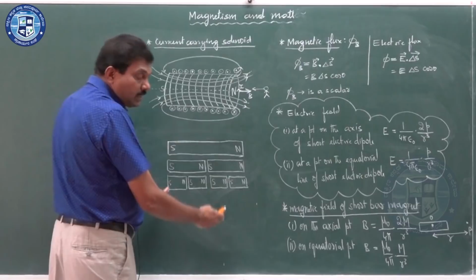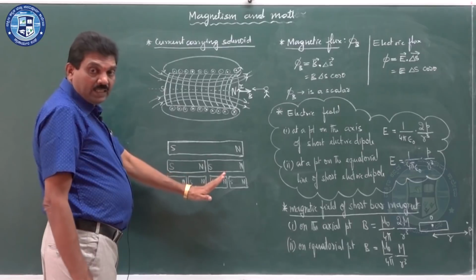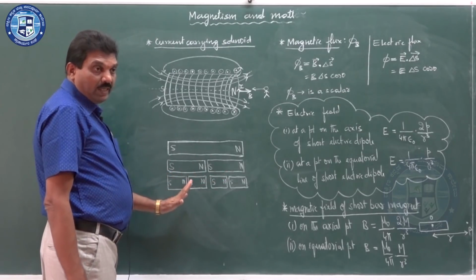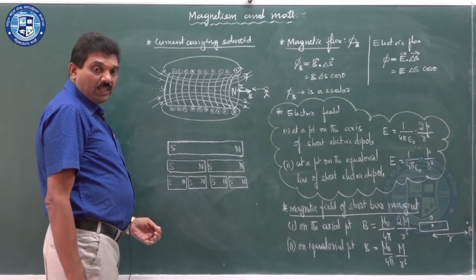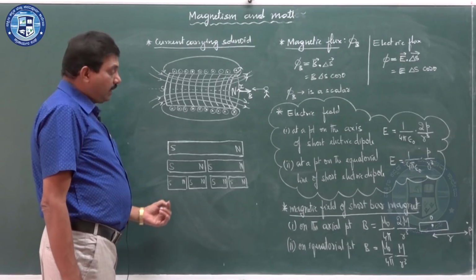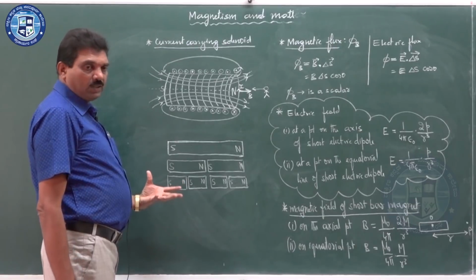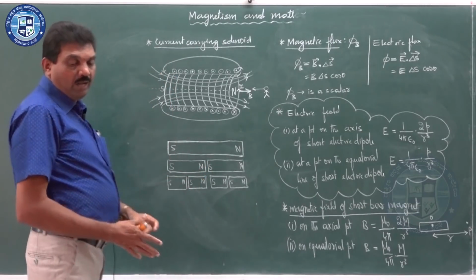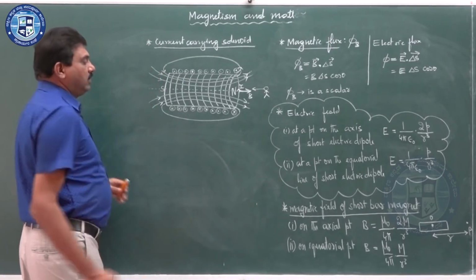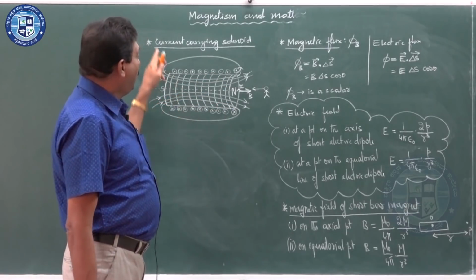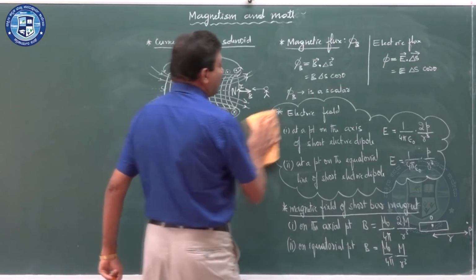Therefore, even though you go to an atomic level, there also you cannot get an isolated pole. You will get only the magnet, always existing in the form of a dipole, whereas electric charge can be isolated as a mono charge, single positive charge, single negative charge. That representation is possible, but a magnet should have a dipole. Now, we have to prove that, theoretically we have told, a current carrying solenoid acts as a bar magnet. Now, we have to prove it.